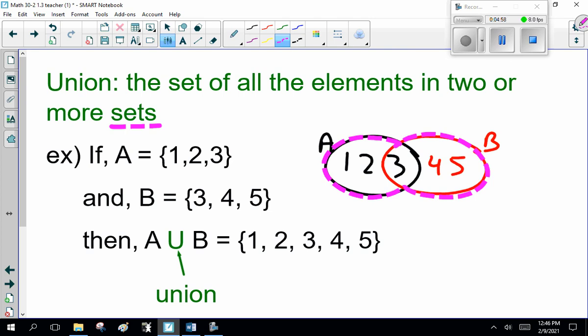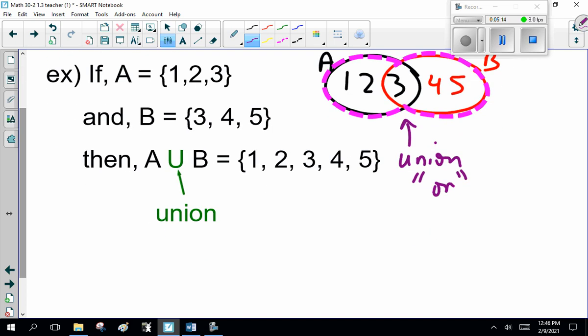So that's all together. The magic word is or: A or B. Now some people might say and, which is wrong, because then you've got the and, which looks like intersection. So don't say and.